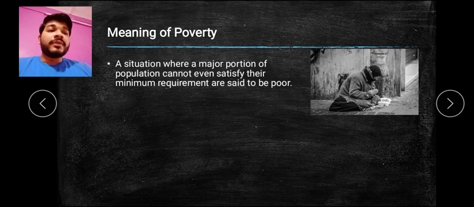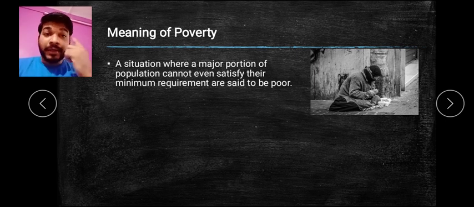Poverty. These are the poor people who stay on the roadside, or the street sides, or at temples, mosques, or different religious places. Those people come under poverty. Then again, some people are also there who are comparatively good enough, but they are still poor, because their daily consumption is not satisfied. Though they are living in a house, their daily consumption is not satisfied. That type of situation is also called poverty.